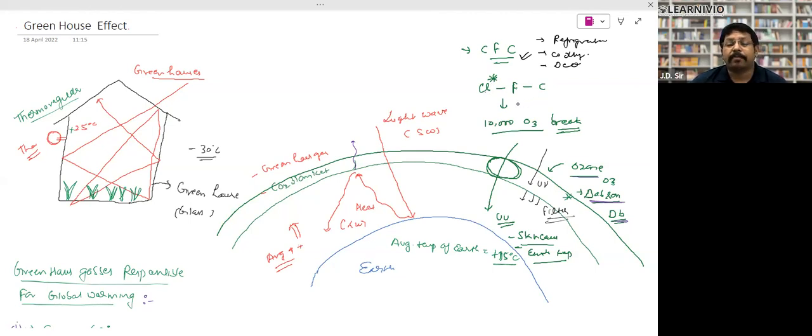One chlorofluorocarbon molecule attacks and destroys 10,000 ozone molecules. Now you can understand how dangerous it is. So one molecule of chlorofluorocarbon destroys 10,000 molecules of ozone. Right? It makes a hole, and because of the hole, the ultraviolet sun rays are entering, and they will cause great harm. They are increasing the temperature of the earth, meaning they are pushing the global warming phenomenon. Got it?